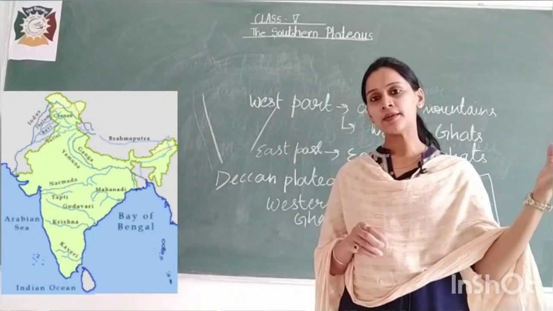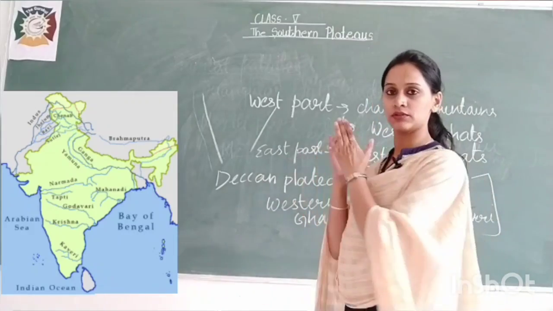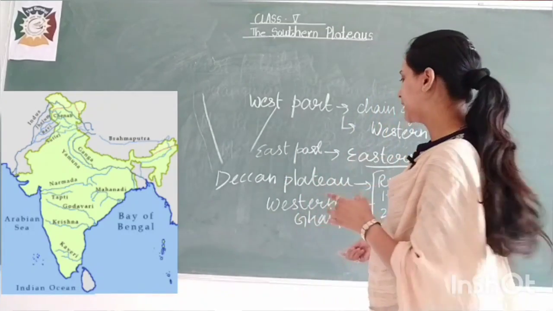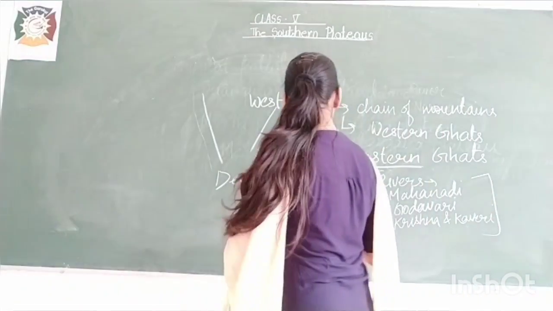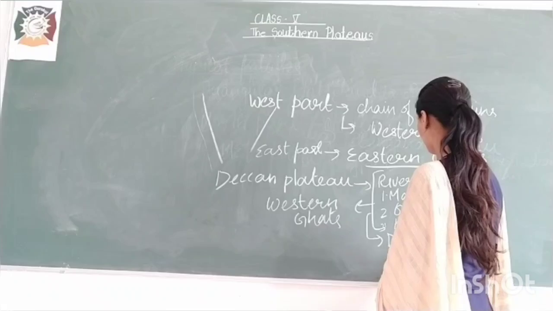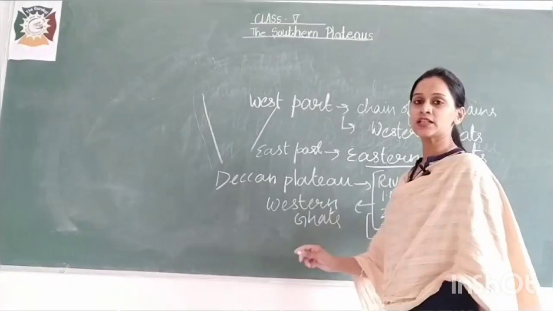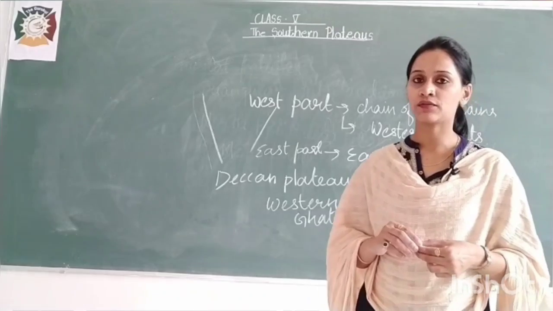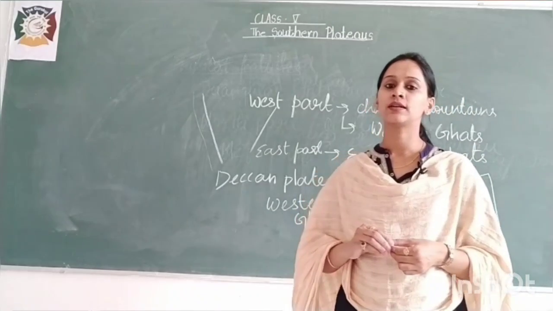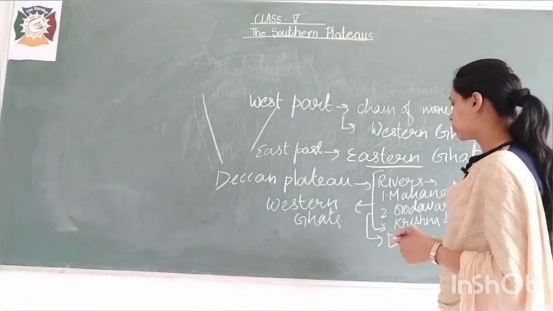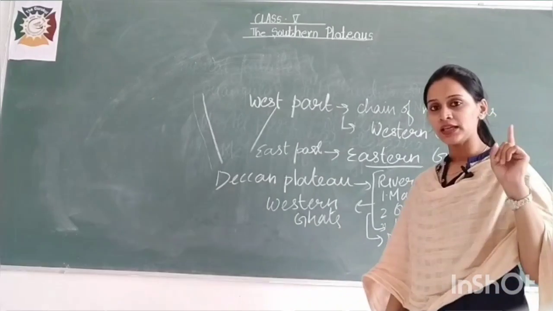Before falling into the sea, these rivers form deltas. Deltas means sloping areas which are very fertile, containing very good quality soil. These deltas are formed over the Eastern Ghats, because the Bay of Bengal lies in the eastern part.